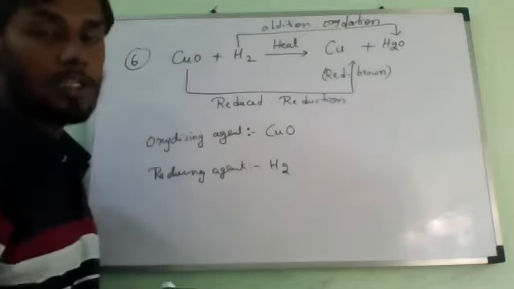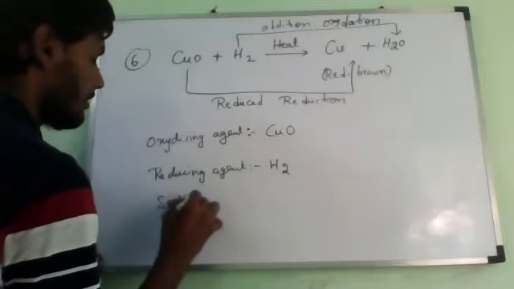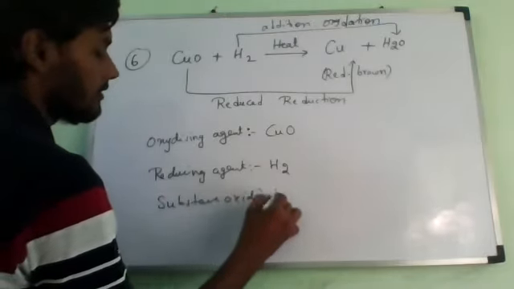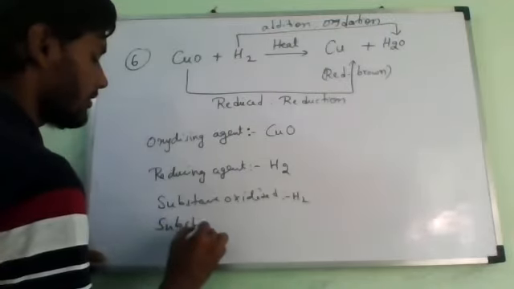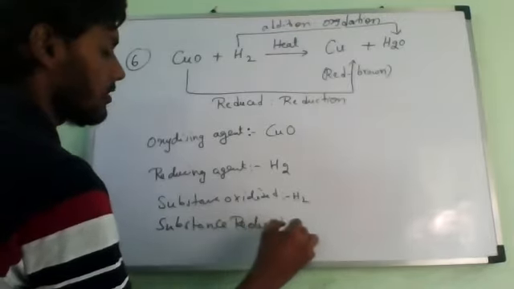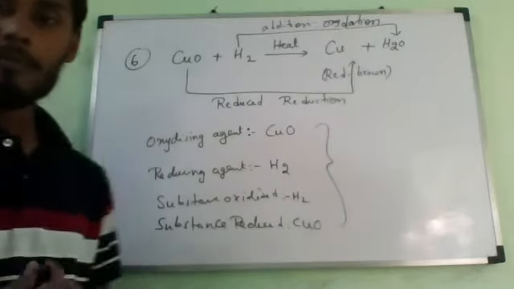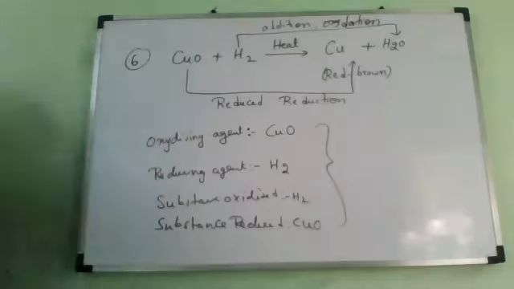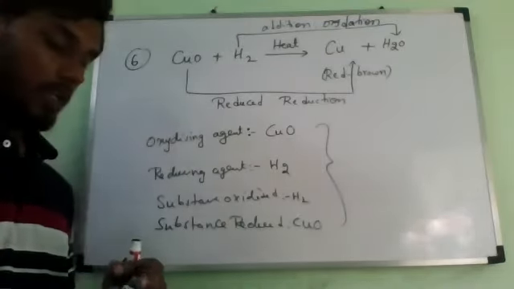Next, the substance oxidized: hydrogen. The substance reduced: copper oxide. Now do you understand how to find these? In the same way, we should find it for everything. So now let us go for the next reaction.